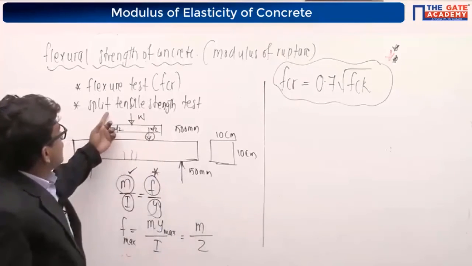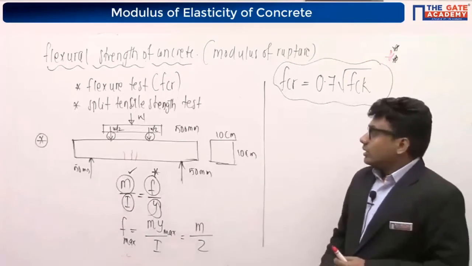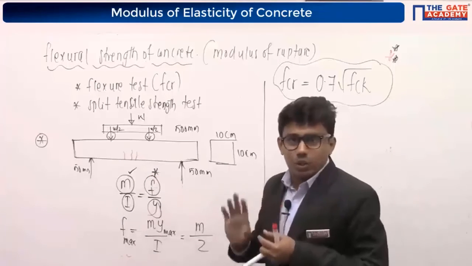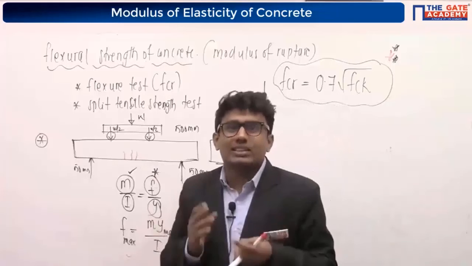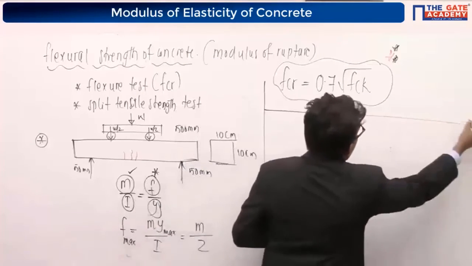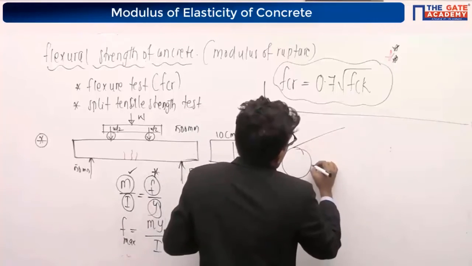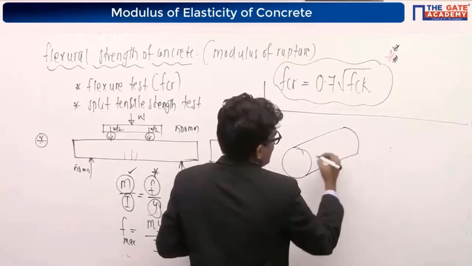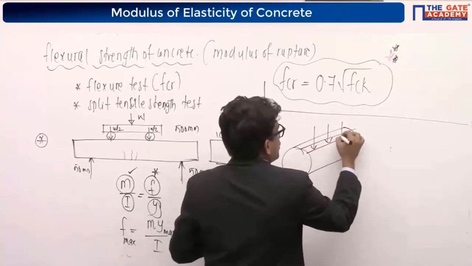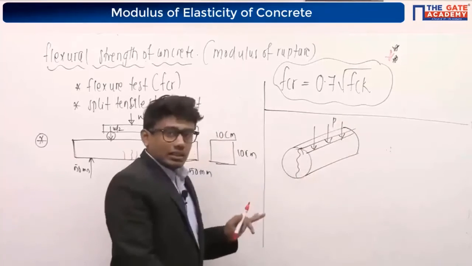Then coming to the split tensile strength test. You can see the figure here. As I told you, there is a problem with this equation: it considers that stress is proportional to strain, so it is not going to give you exact results. For that reason, I am going to perform the split tensile strength test, in which I will consider a cylinder like this. This is a cylinder, and we will be applying the load here. That is P, and we will apply the load till cracks appear in this cylinder.